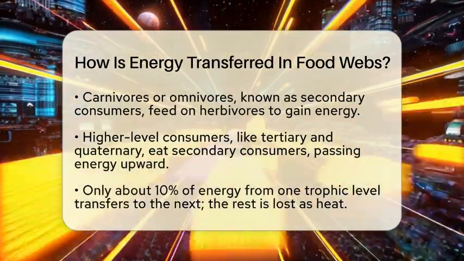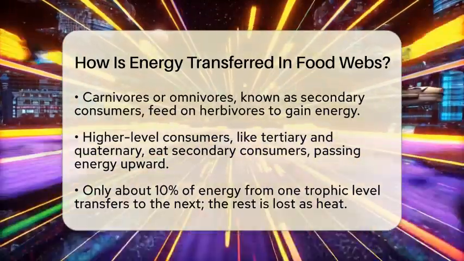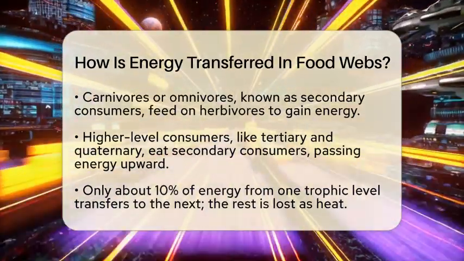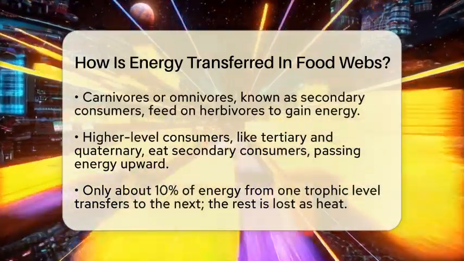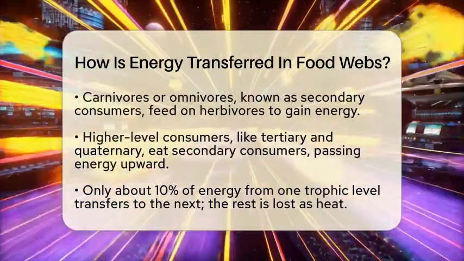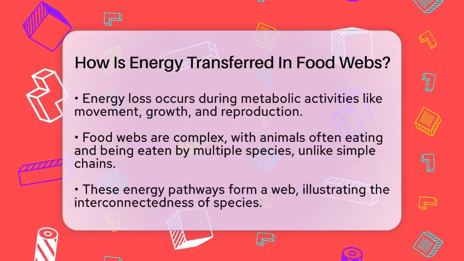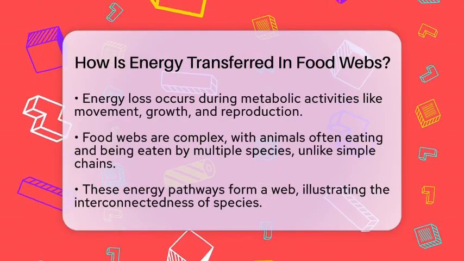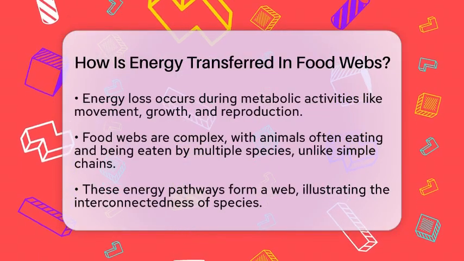But here's an interesting fact. Only about 10% of the energy from one level makes it to the next. The rest is lost mainly as heat during metabolic activities like movement, growth, and reproduction. This loss explains why energy pyramids are narrow at the top.